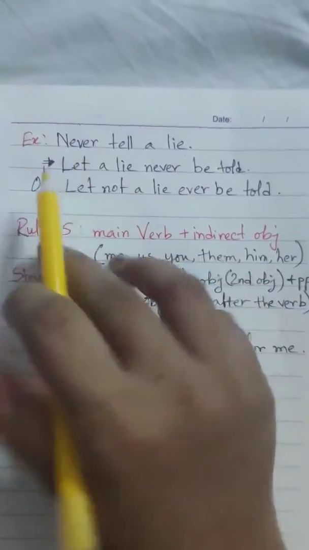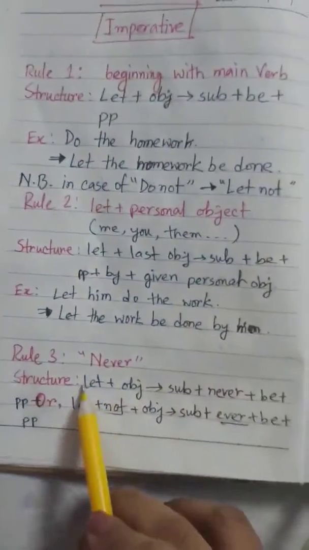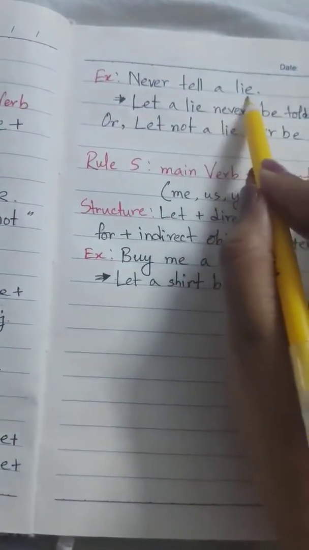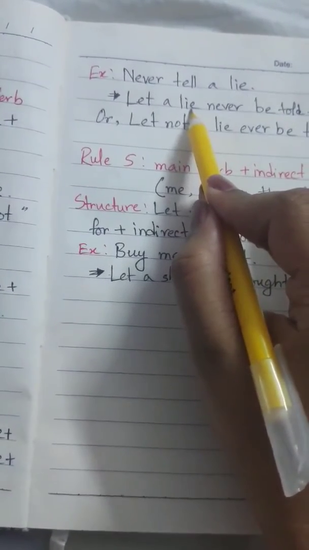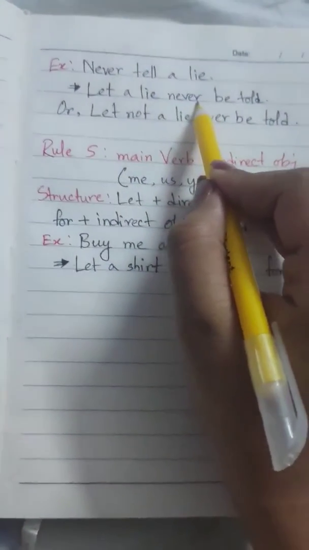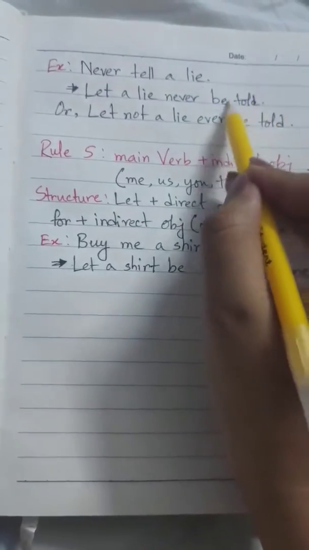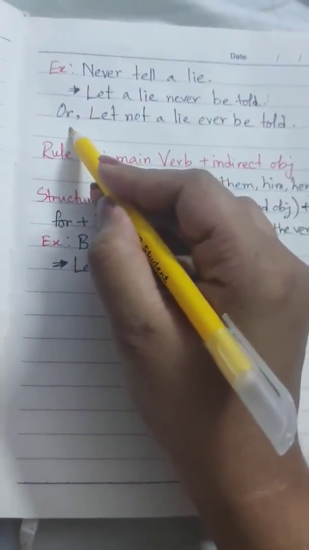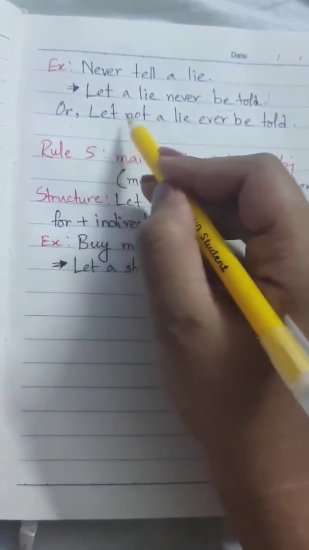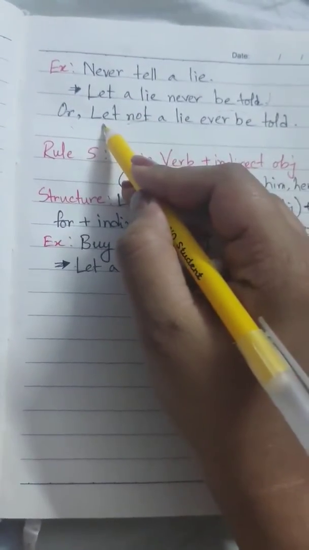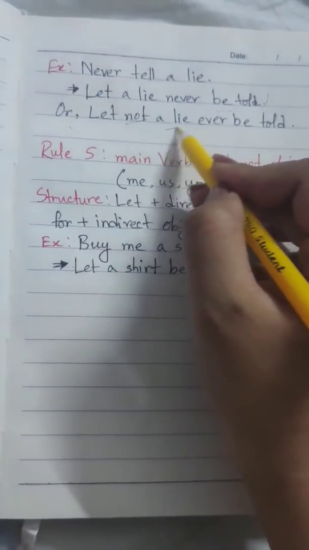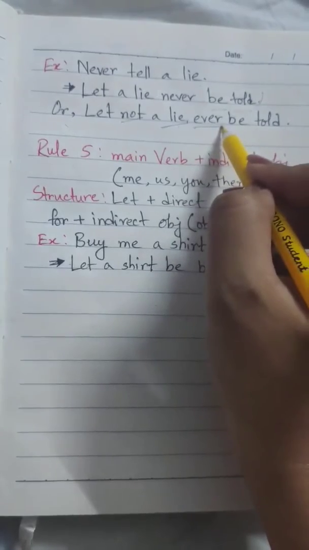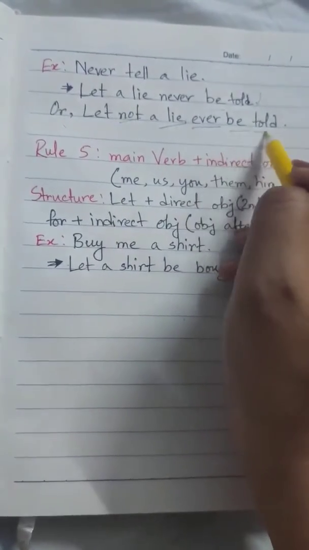Example: never tell a lie. And we bring let as the structure. Then the object, a lie. Then we bring never and then be and the past participle of the main verb. Or we can do this another way, where we add a not after let, and then after the object, when it becomes the subject, we bring an ever. Then the same.